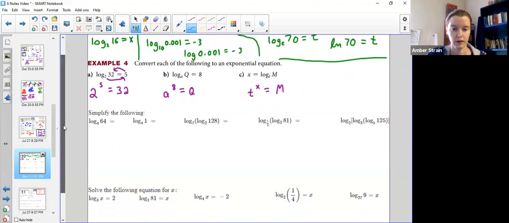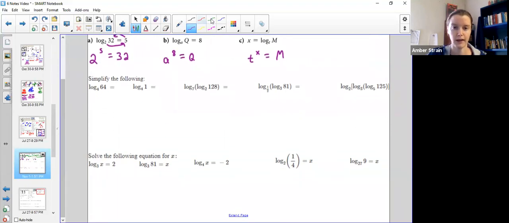Okay, so using our newfound knowledge, let's see if we can evaluate some logs. So this one we're saying the log base 4 of 64 equals what? I'm going to name him x just to give ourselves something to go by. So we're looking for the exponent. 4 raised to the power is 64. So let's switch it back to exponential form because we're a little bit more used to that. So it'd be base 4 to the power of mystery number equals 64.